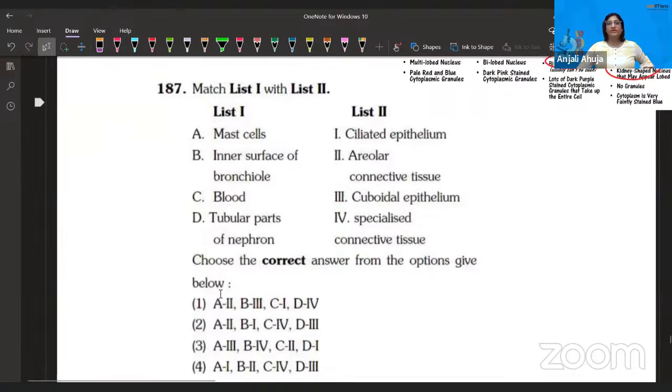Let's talk about the next question. Match, my favorite. First of all, that's an easy question, right?